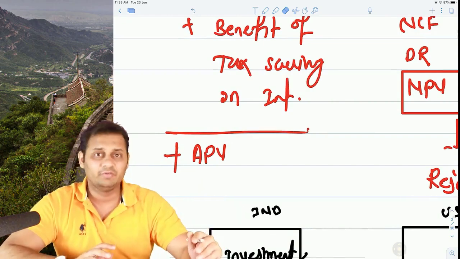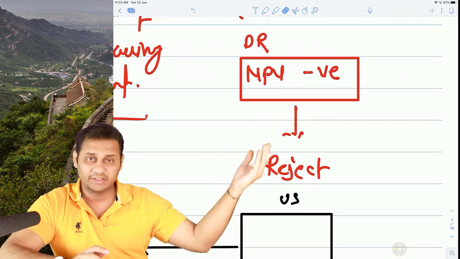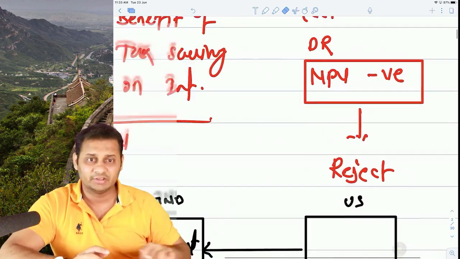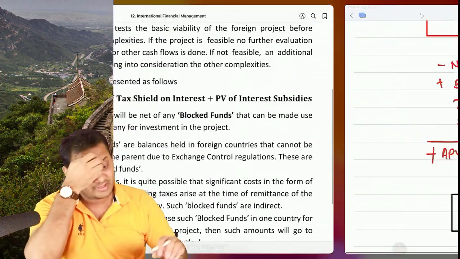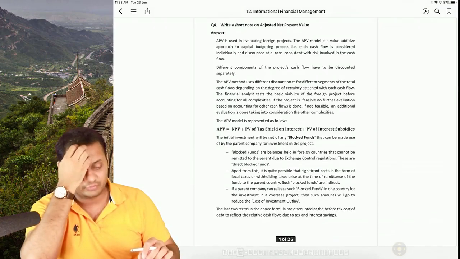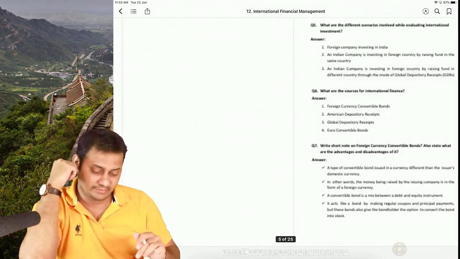So it's better always not to reject an opportunity. So this is losing an opportunity if you are taking this decision, and taking this decision is wise, right? So this is called as adjusted present value. No such questions is there in your syllabus, so you can skip it.